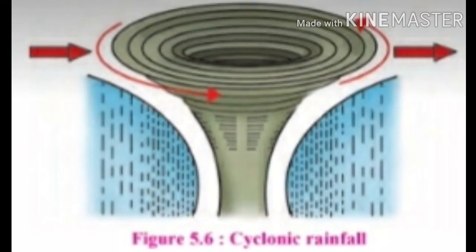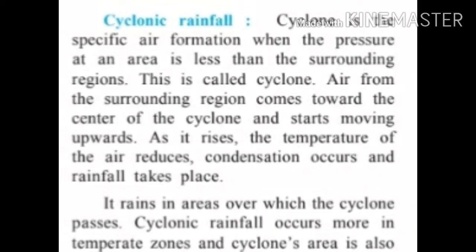Third type of rainfall is cyclonic rainfall. What is a cyclone? A cyclone is a specific air formation where the pressure at an area is less than the surrounding regions. Air from the surrounding regions comes toward the center of the cyclone and starts moving upwards. As the air rises, the temperature of the air reduces, and condensation and rainfall occur. Cyclonic rain falls in the areas over which the cyclone passes.